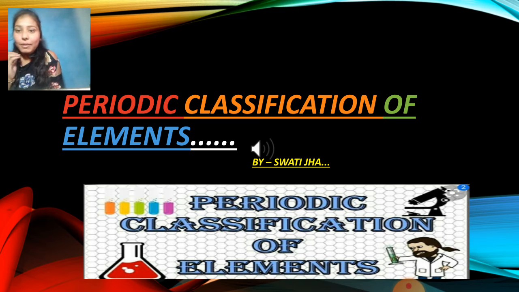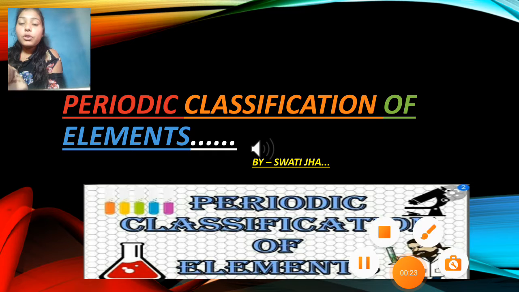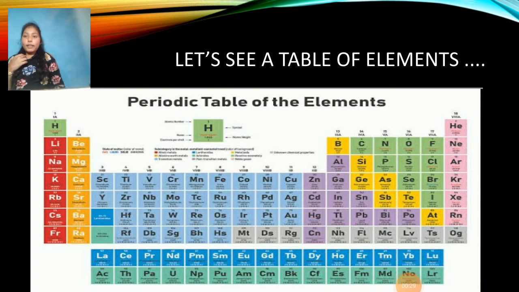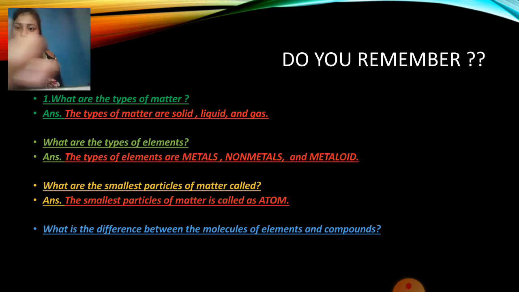So this is basically a chapter which is very interesting, and you all will enjoy it once you do it. It's a really interesting chapter. So I just hope you all will like this chapter. This is a periodic table, which is also known as Mendeleev's periodic table, and here you are going to learn different elements, different atomic masses, and what it is, we'll learn in the next video. So this is just an example of how a periodic table actually looks.